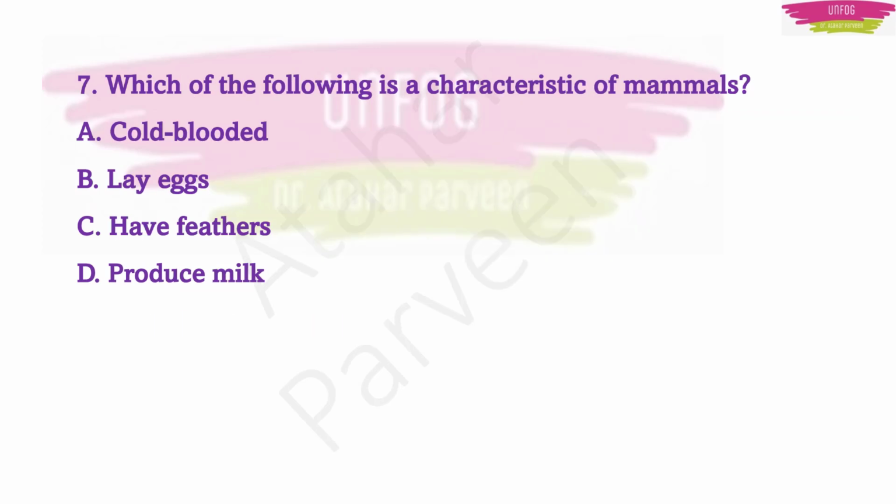Next important question. Which of the following is a characteristic of mammals? Cold-blooded, lay eggs, have feathers, produce milk. The very important point is that the mammals' characteristic is that they produce milk. It is very important, and we human beings also come under mammals.